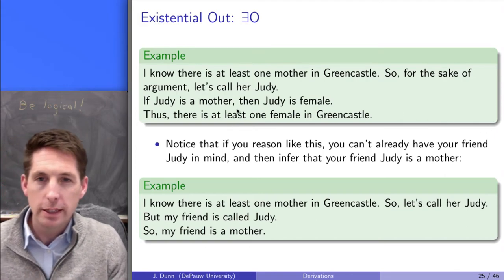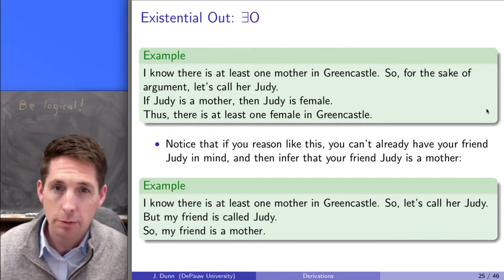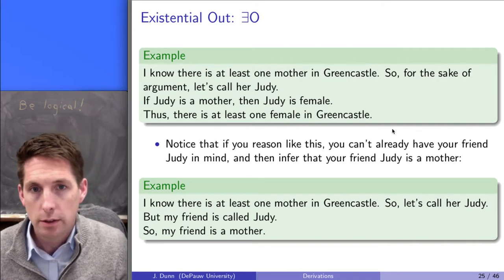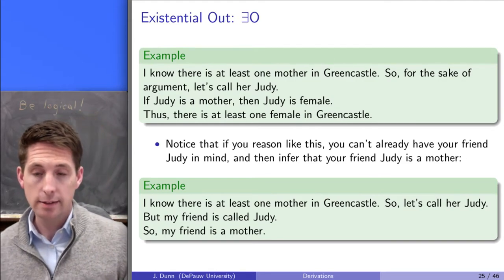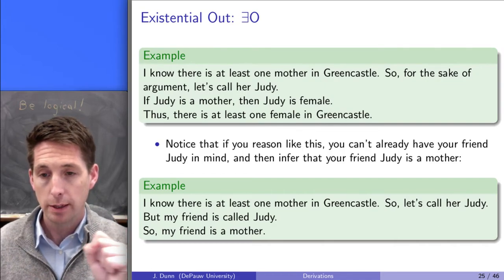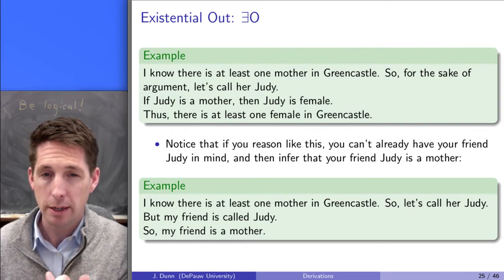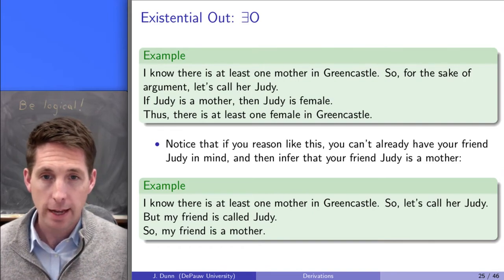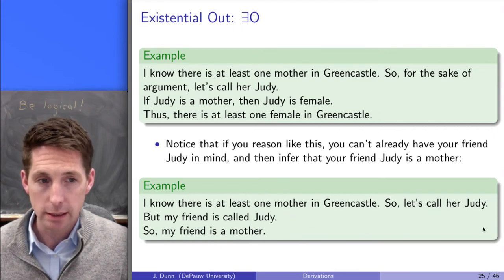The only way this kind of reasoning works is when Judy is in some sense arbitrary. It's sort of like a placeholder name. It's not really referring to any person you know called Judy. You're just using the name as a placeholder to do some reasoning. That's exactly what we're going to try to capture with our existential out rule. We're going to try to come up with a rule that lets us take off an existential quantifier and replace the variable with a name, but it's going to be like a dummy name, or a for-the-sake-of-argument kind of name. A name that doesn't really refer to anyone you know. So we hope to preserve the style of reasoning in the top green box while preventing the kind of reasoning in the bottom box.